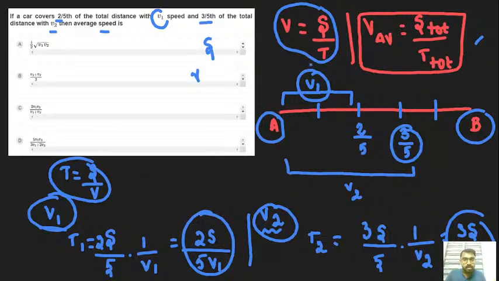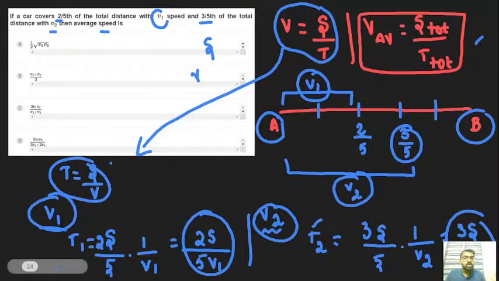So for that purpose I need to find the time taken to cover with velocity v1, which is t1, and the time taken to cover with velocity v2, which is t2. So I need another formula from this formula: time is equal to displacement by velocity.